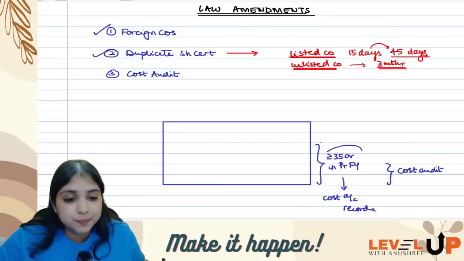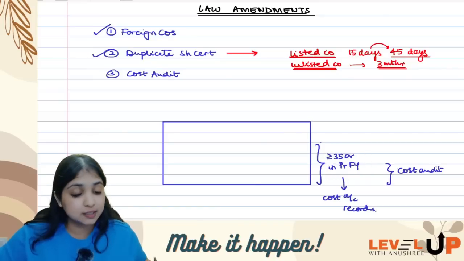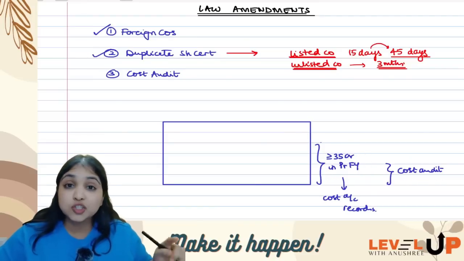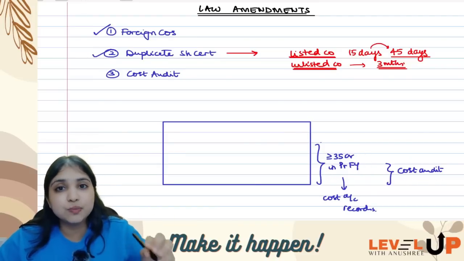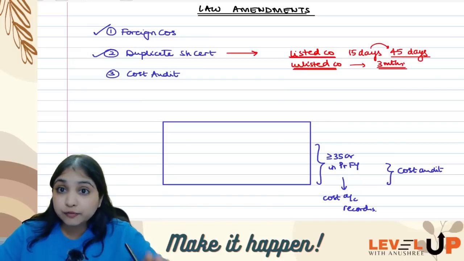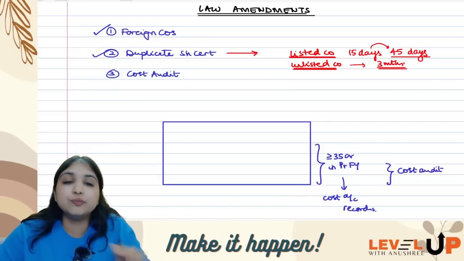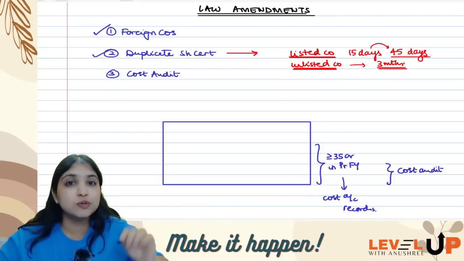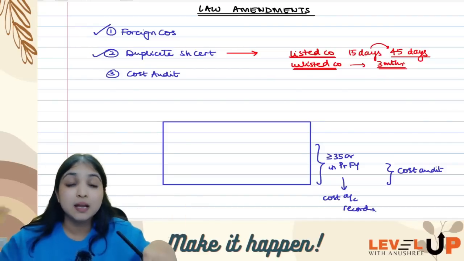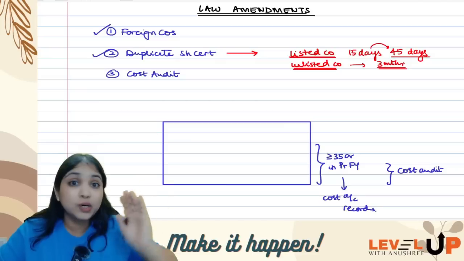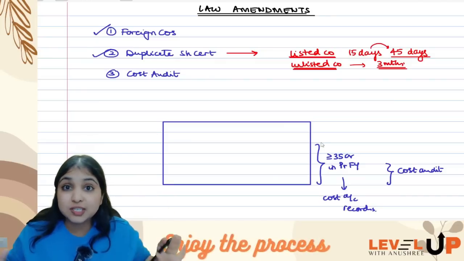Now this provision is still a part of your syllabus, but for which companies cost audit is required, that has been removed from the syllabus. It is still a part of the Companies Act, of course, they have only removed it from your syllabus. You must have learnt in the past about 50 crores, 25 crores, table A, table B, 100 crores, 35 crores; that whole table has been removed.